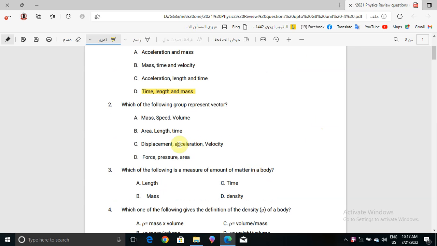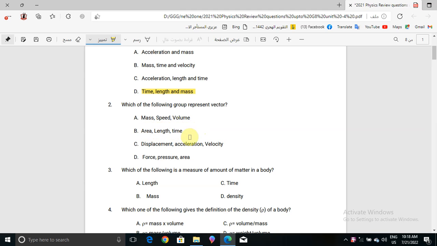Now question number two, which of the following groups represent vectors? We have mass, speed, volume; area, length, time; displacement, acceleration, velocity; and force, pressure, and area. First, mass, speed, and volume. Actually, mass and speed, yes, they are vectors, but volume is not, so it's not the correct answer. Now we have area, length, and time. Actually, time is also not a vector, so it will not be the correct answer.